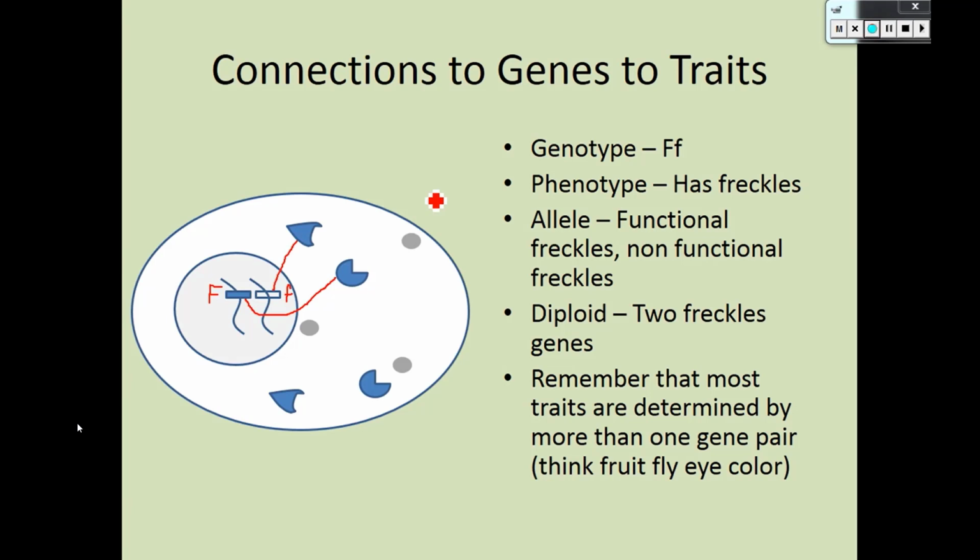Freckles, you can kind of work your way through and say, oh yeah, I get it. There's one enzyme and it's going to turn skin color pigment darker. And if I have any of that enzyme, I'm going to have some darker pigment, so I'm going to have freckles. And you can work through that, right? PTC tasting is another one. It's a single gene trait. You can work through if I have any functioning PTC taste receptors on my tongue, I'm going to be able to taste this. You can't do the same thing for, obviously, fruit fly eye color.